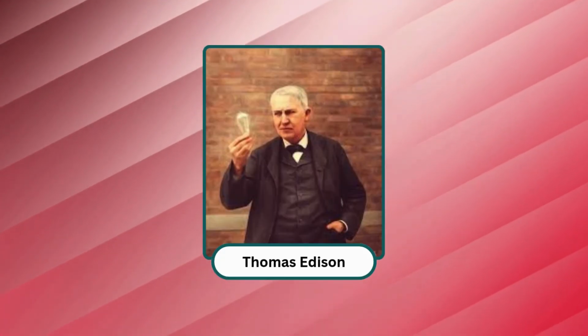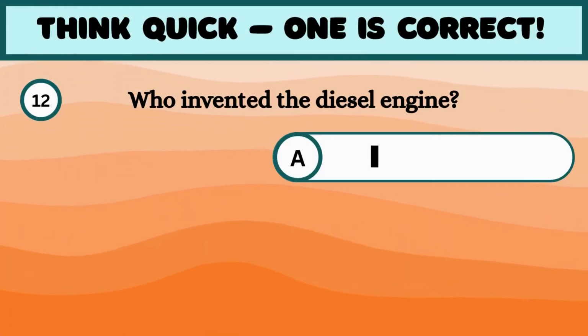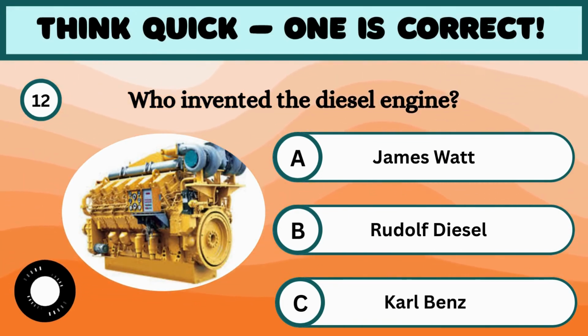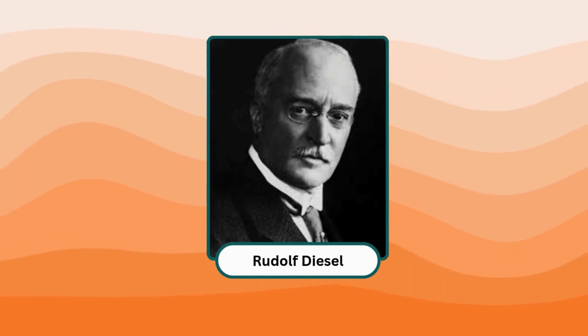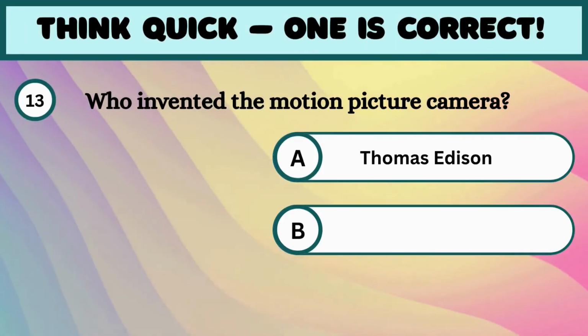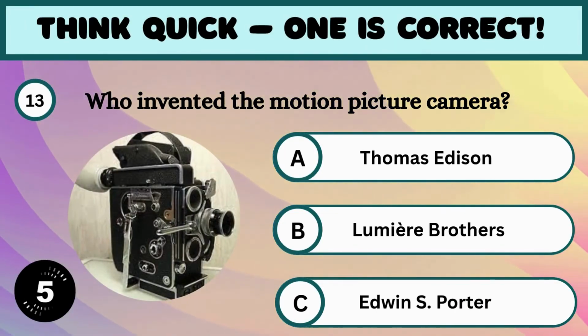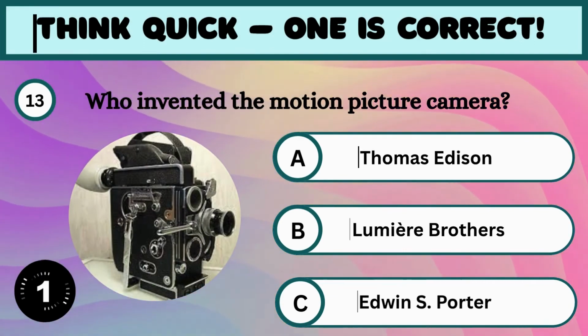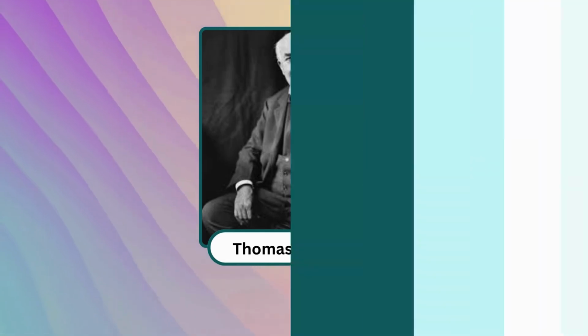Yes, it's Thomas Edison. Question 12th. Who invented the diesel engine? Any idea? It's Rudolf Diesel. Next question. Who invented the motion picture camera? The right answer is Thomas Edison.